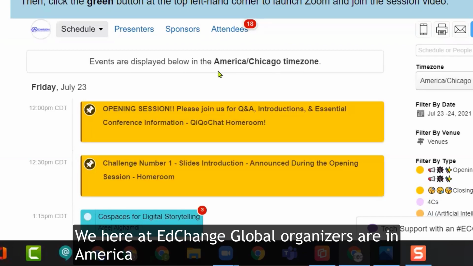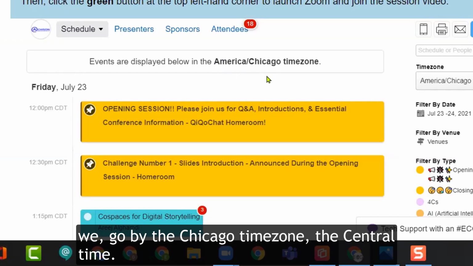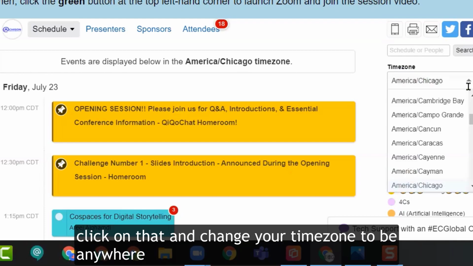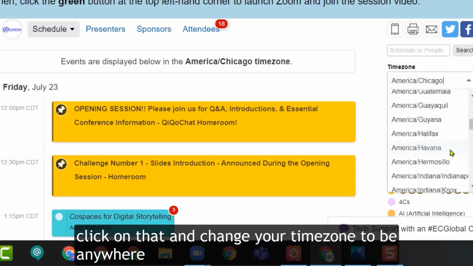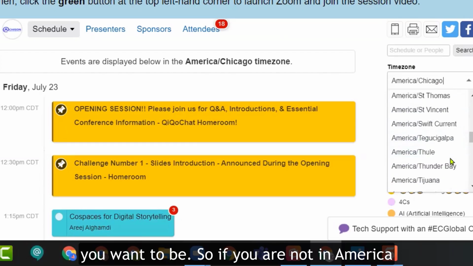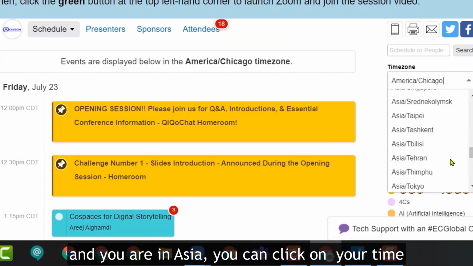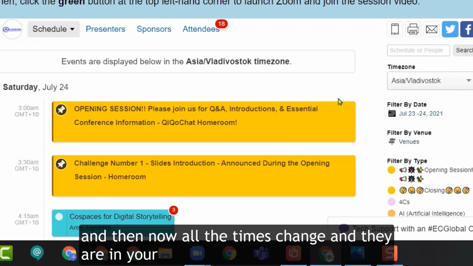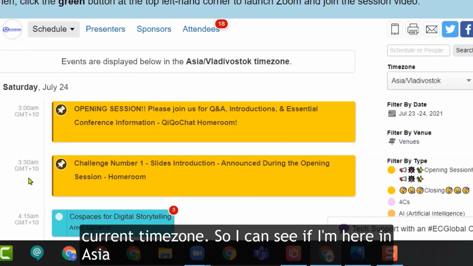time zone. We here as EdChange Global organizers are in America. We go by the Chicago time zone, the Central Time. But you can look to the right where it says time zone, and you can click on that and change your time zone to be anywhere you want it to be. So if you are not in America and you are in Asia, you can click on your time, and then now all of the times change and they are in your current time zone.